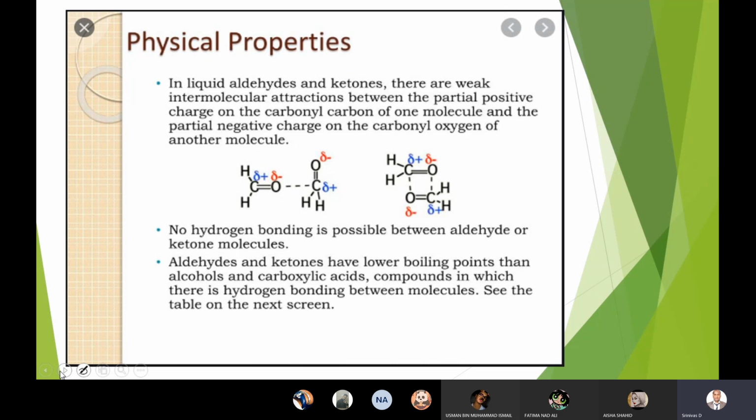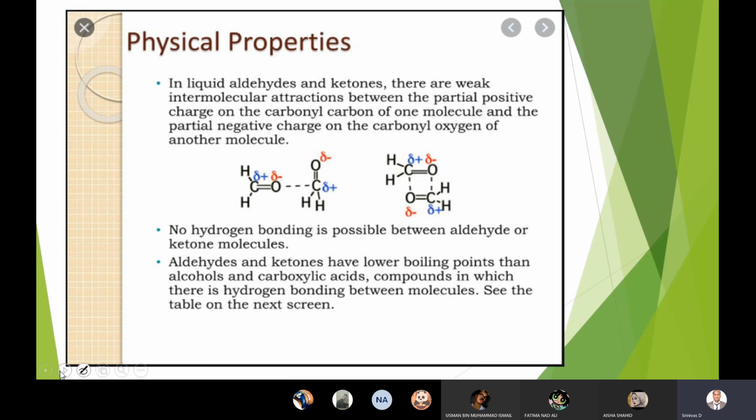So in liquid aldehydes and ketones, there are weak intermolecular attractions between the partially positive charge of the carbon of one molecule and the partially negative charge of the carbonyl oxygen of another molecule. So there is a little force of attraction, but there is no hydrogen bonding in pure carbonyl compounds.